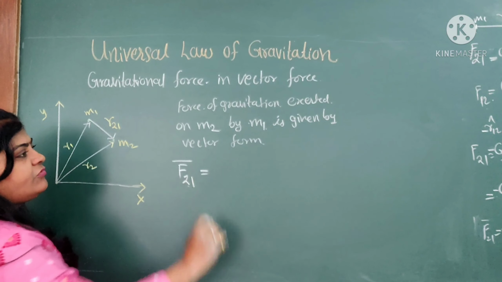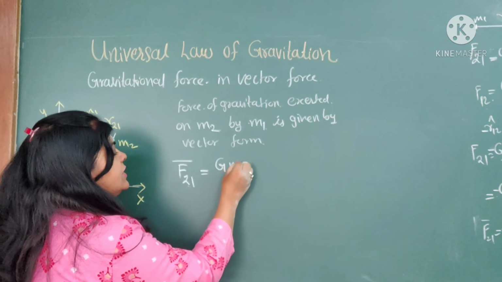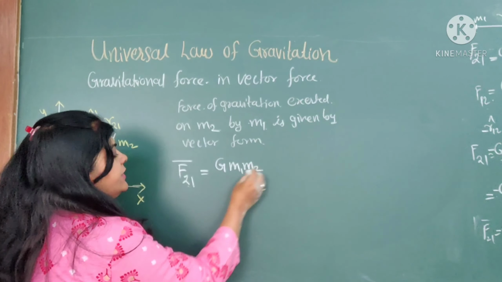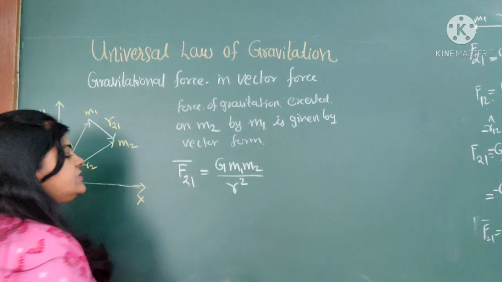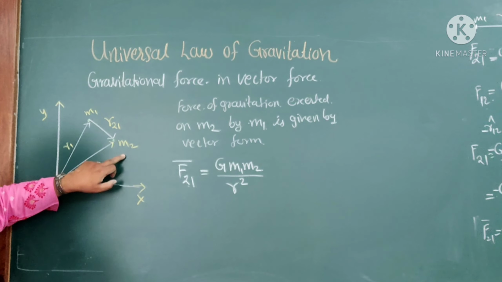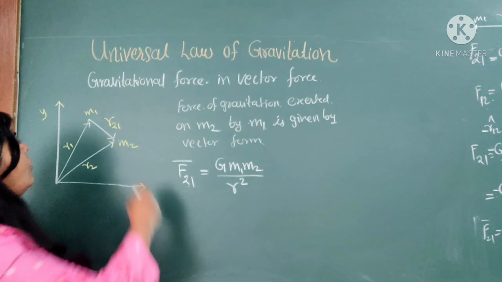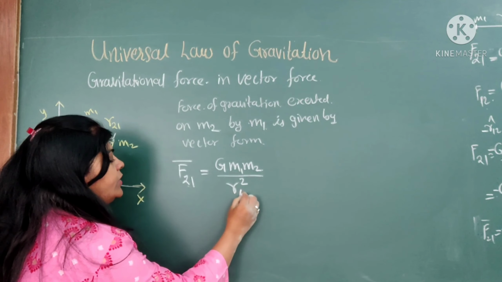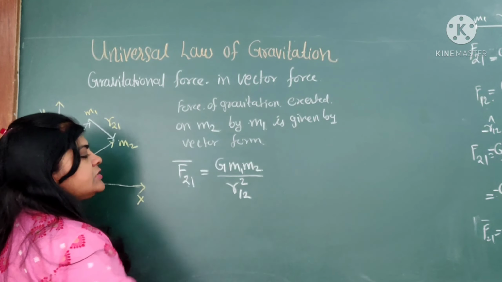Now the formula we already know: G is the gravitational constant, the first particle and second particle masses' product divided by the distance square. Now which distance is considered here? The distance from the first particle to the second particle, that's why the distance between them is taken as 1 to 2, that is r12 square.